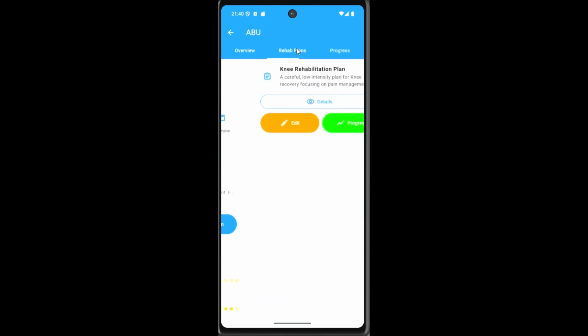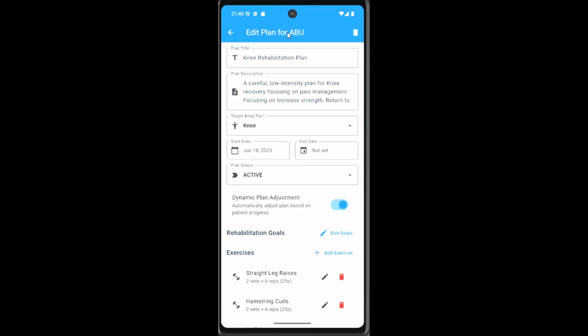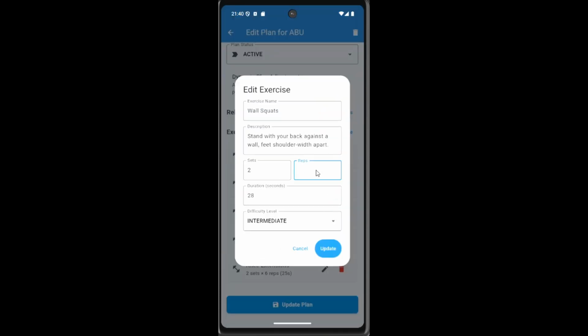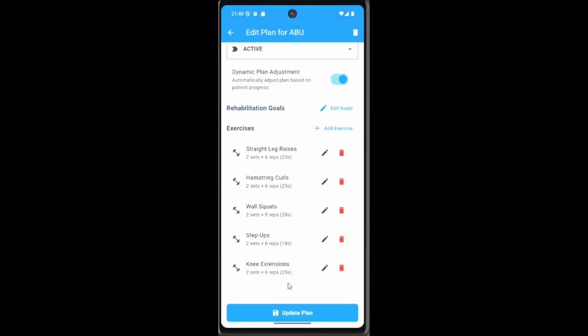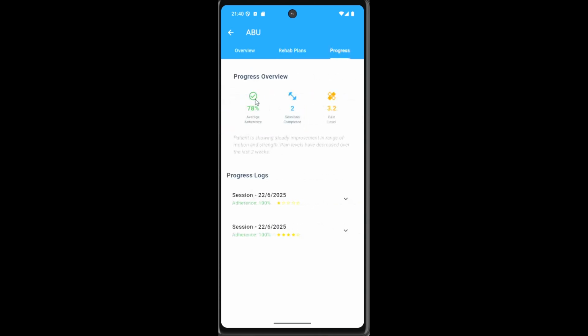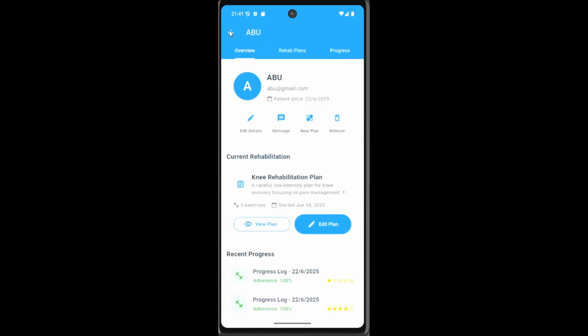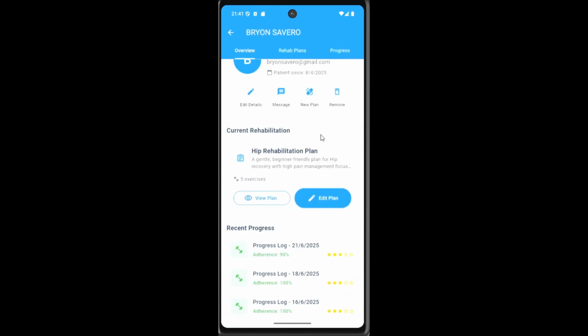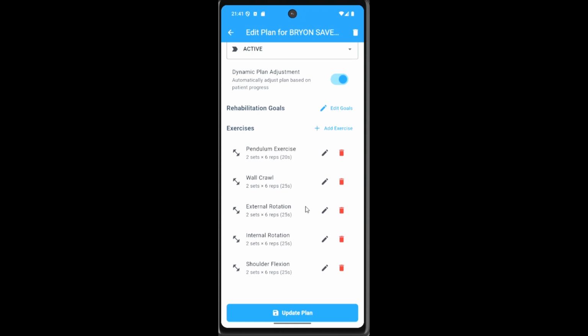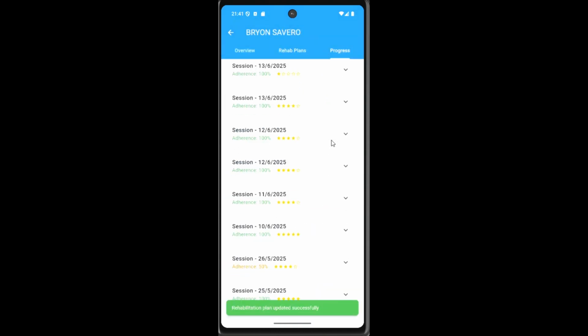Then going on, I'll show you that you can see your rehab plans. As a therapist, you can go and edit the plan for Abu. Let's say you just want to increase his reps, and we just update it. You can see rehabilitation plan updated successfully. And then moving on, you can see his progress. Here we had a 78% average, 2 sessions completed in 3.2. So this just shows the progress. Moving on, I'll show another person. You can see the same thing, more exercise, and plans. So just update plan, progress. There's many.